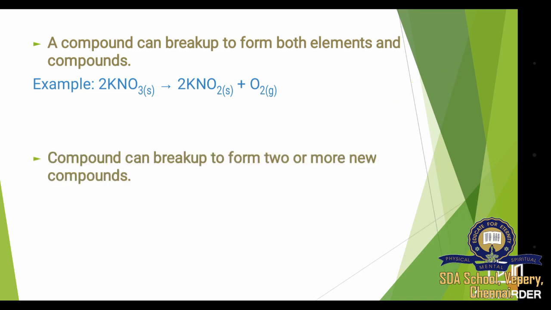Another category is, a compound can break up to form two or more new compounds. Here a single compound will break up and form two or more compounds. Let's see an example, CaCO3. Here CaCO3 is a compound. It gets split up into CaO plus CO2. So CaO is also a compound, CO2 is also a compound. So it is also an example of decomposition reaction, because a single reactant is split into two or more products.